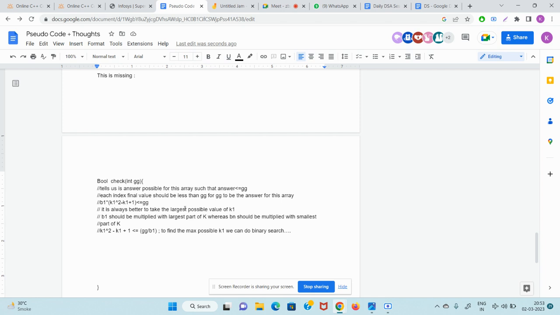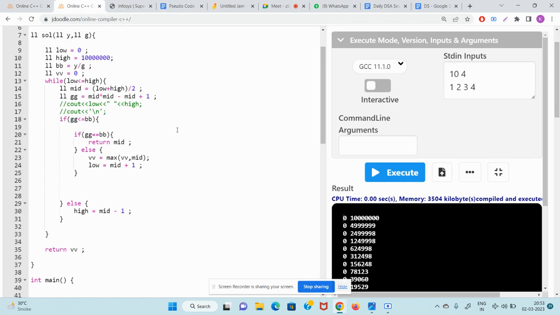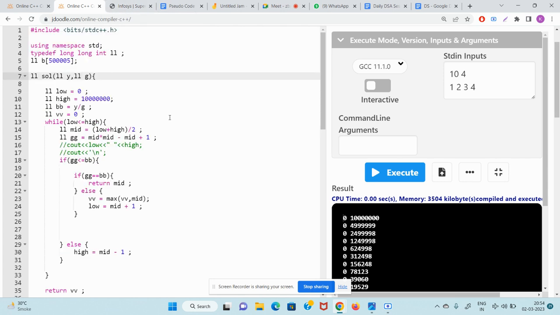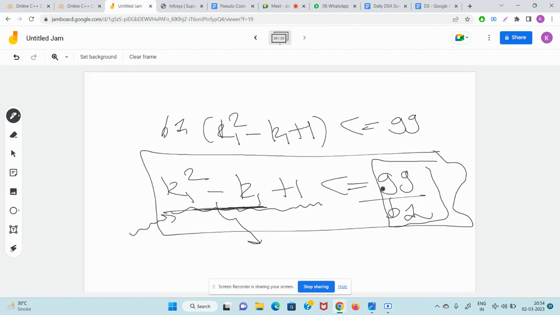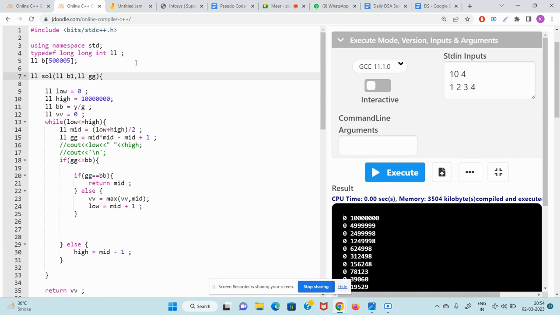So guys, I have already written the code for that here. So this is our b1. Just assume y is our b1. So I'm writing a b1 here. And this is our gg. I wanted less than equal to gg by b1, right? gg by b1. Okay, I think this was okay. Let me write it.